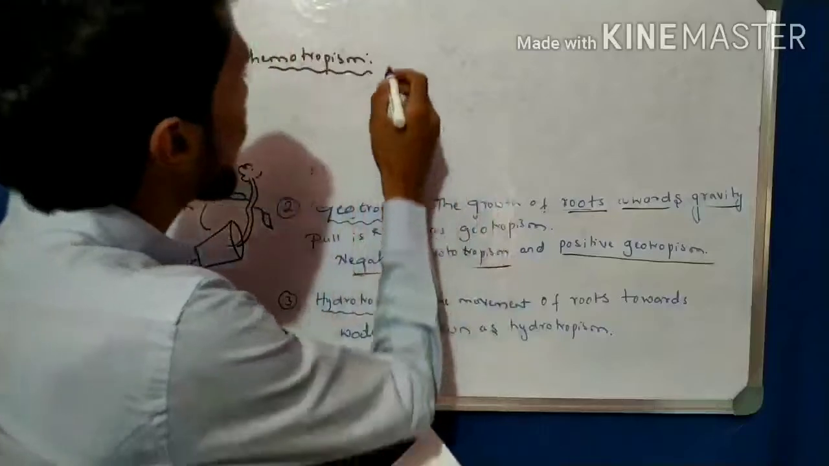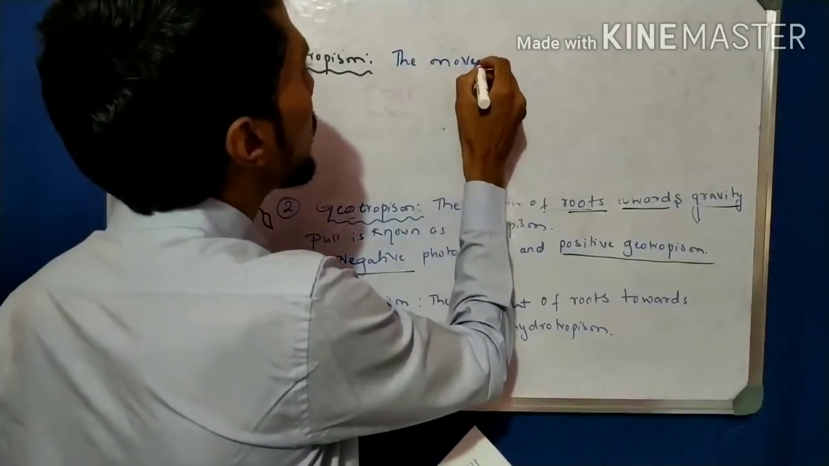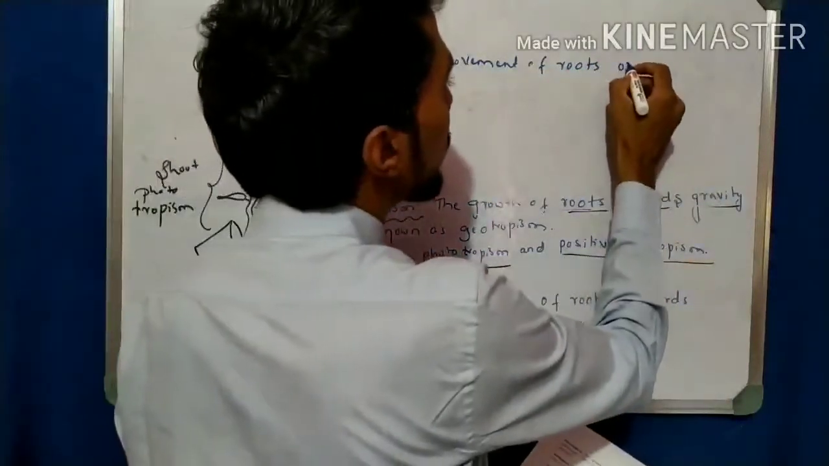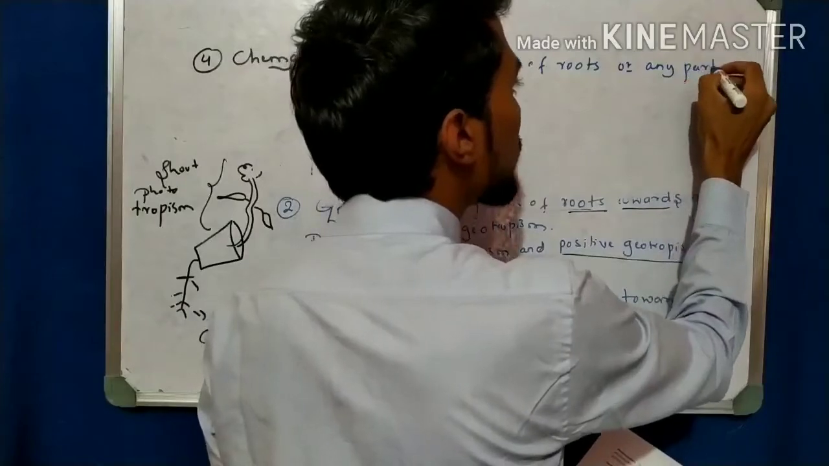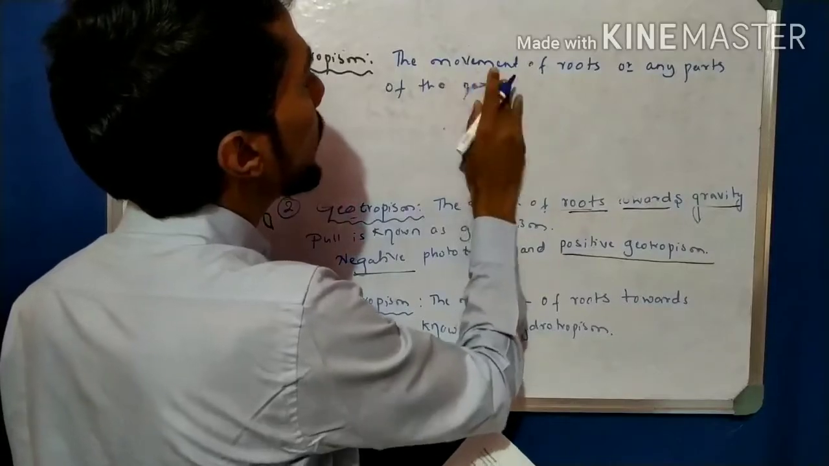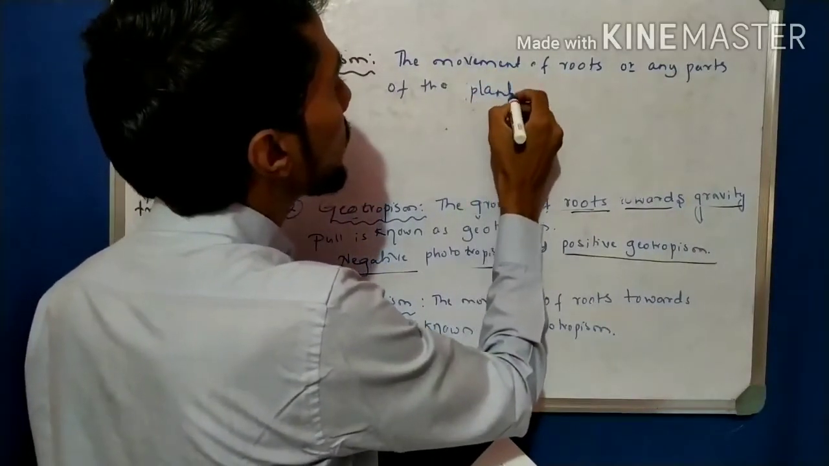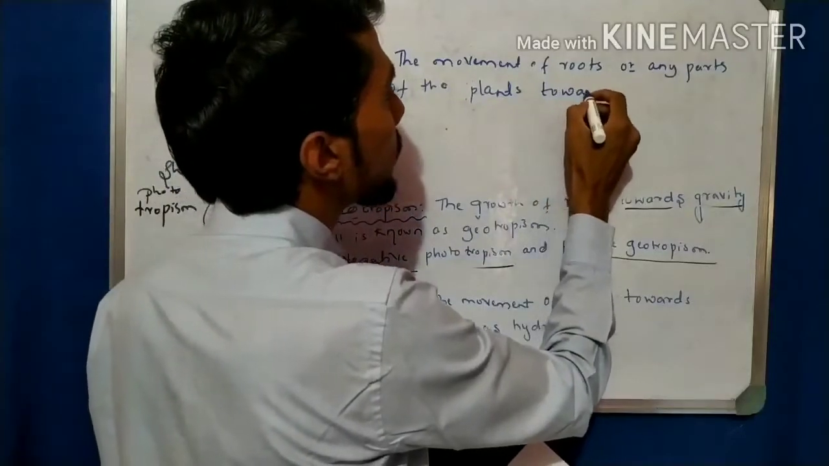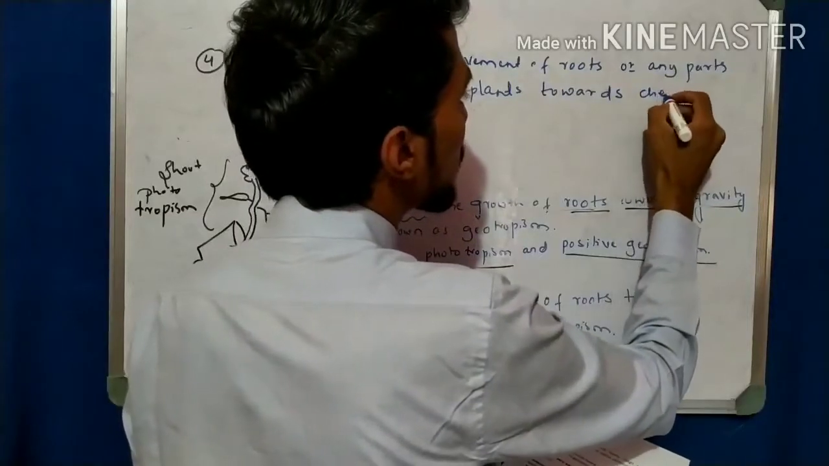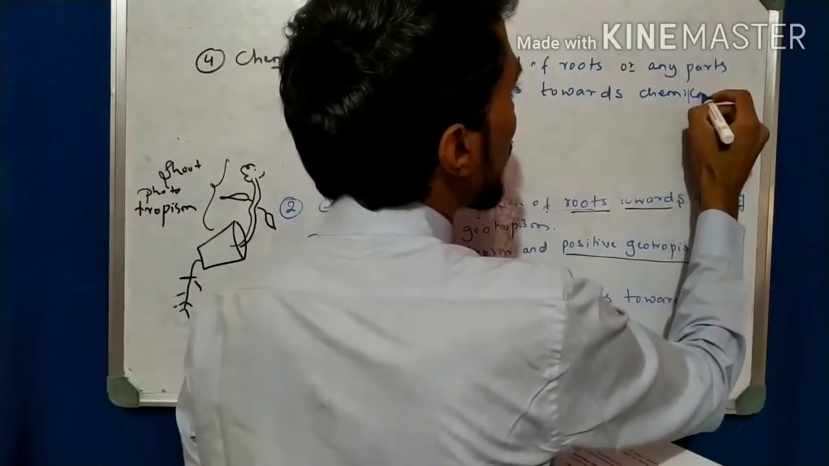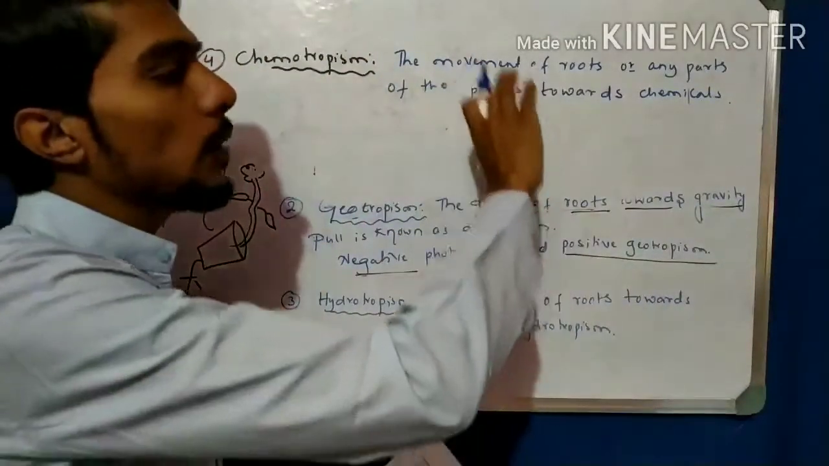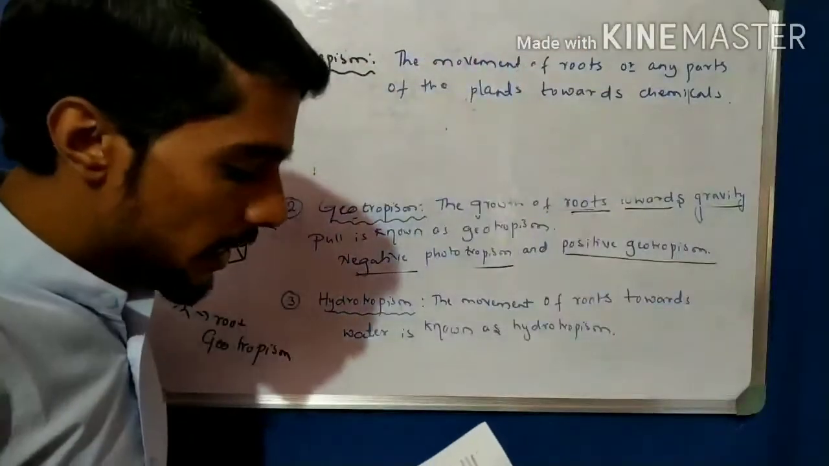So see, the movement of roots or any parts of the plant towards chemicals is called what? Chemotropism. The movement of the root or any other parts of the plant towards chemicals is called chemotropism.